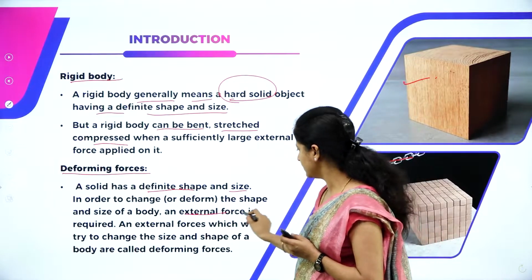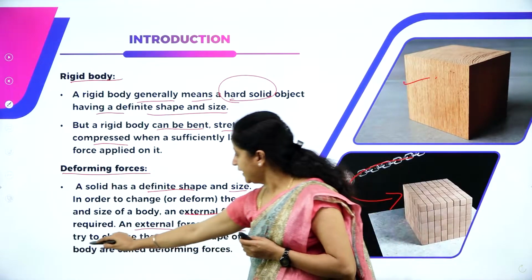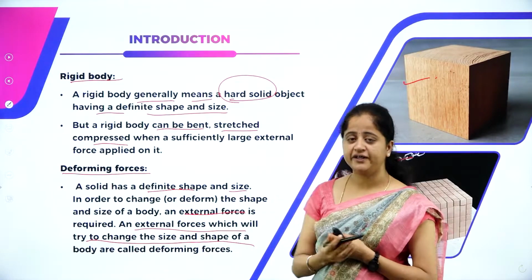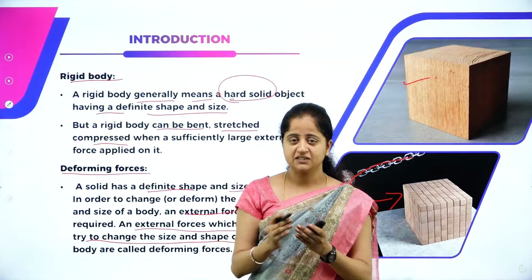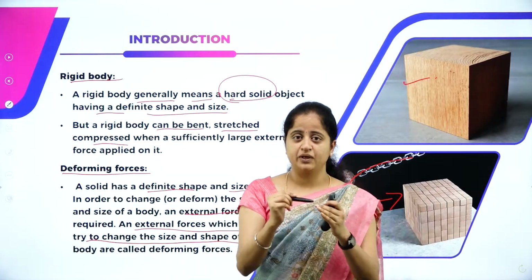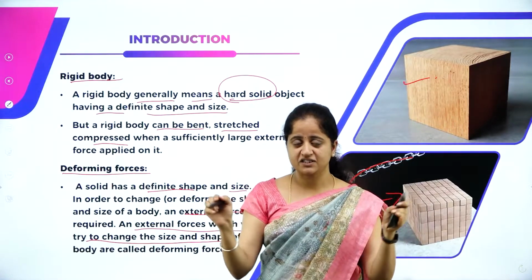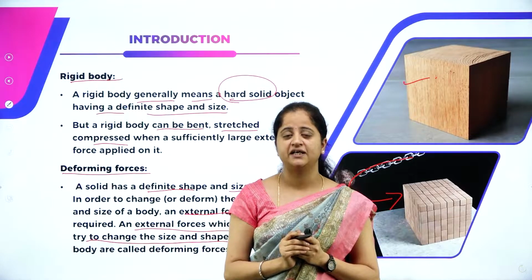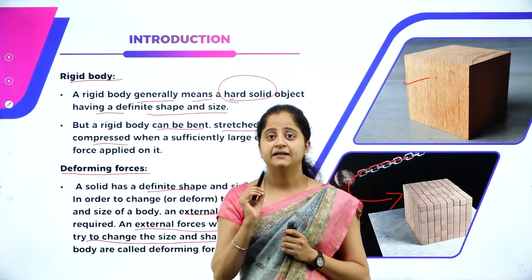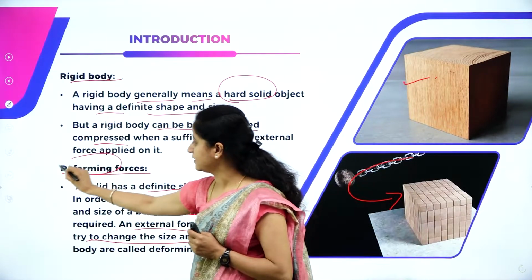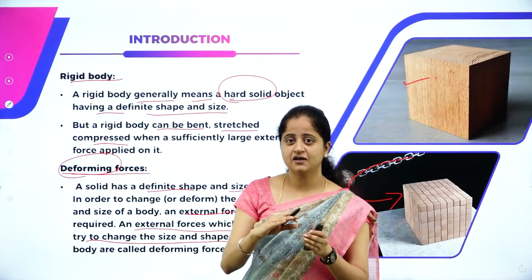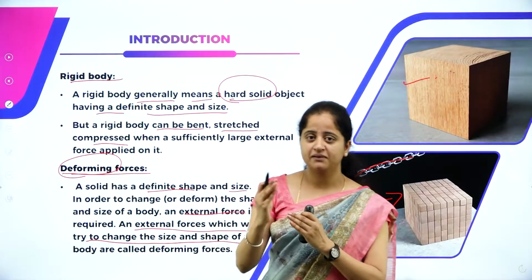This external force which will try to change the size and shape of a body is called deforming force. The name itself says deforming, which means destroying or changing. So deforming means changing.